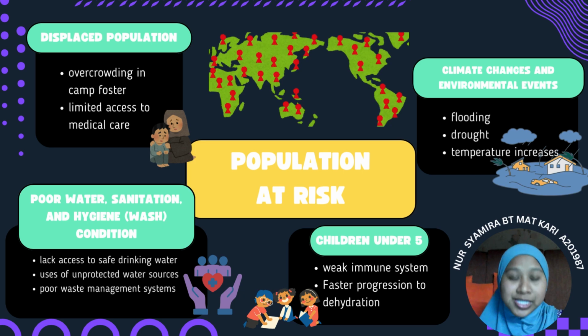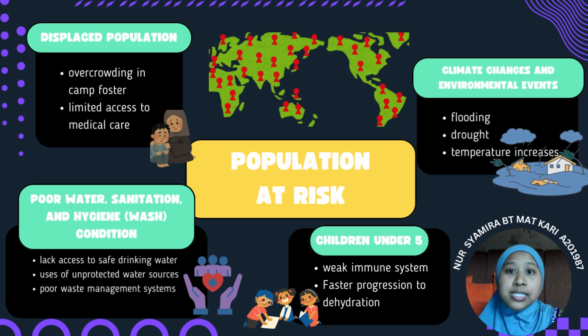I'm going to present about population risk for cholera. Firstly is poor water, sanitation and hygiene conditions. Cholera spreads rapidly in communities with inadequate water and sanitation. People who lack access to safe drinking water are forced to rely on contaminated sources like rivers, ponds and shallow wells. And also poor waste management leads to frequent contamination of water supplies, and open defecation significantly increases the risk of infection.